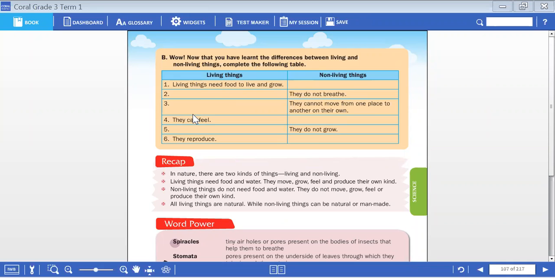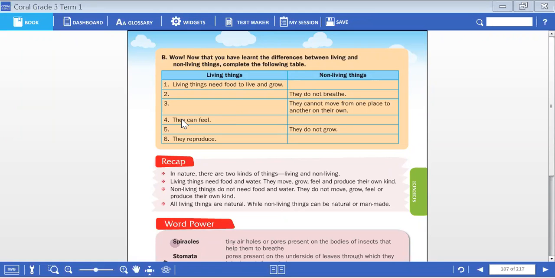Coming to the third point, you have to fill the third point here. They are describing the non-living things. They cannot move from one place to another on their own. Living things can move from one place to another on their own.